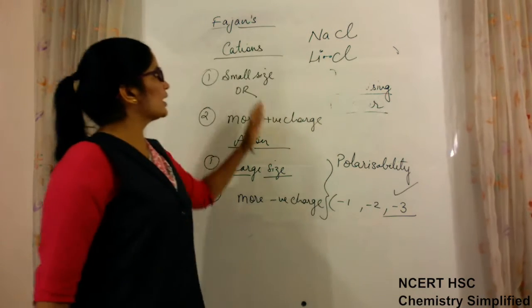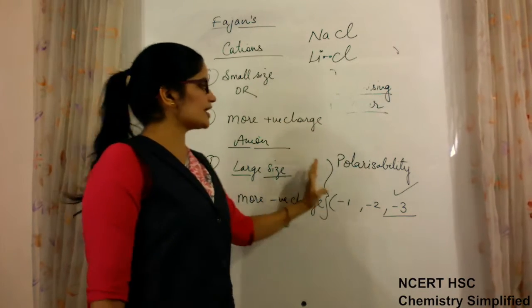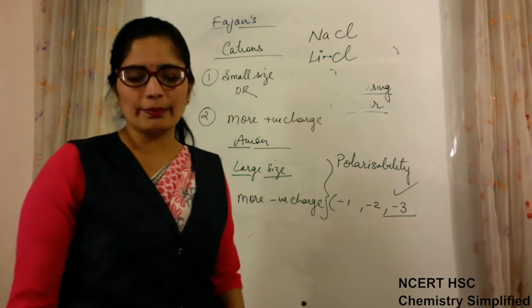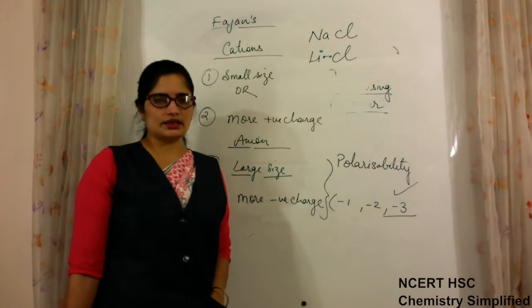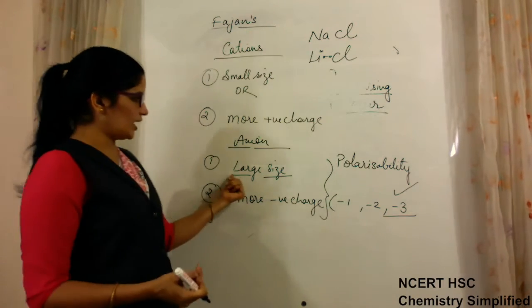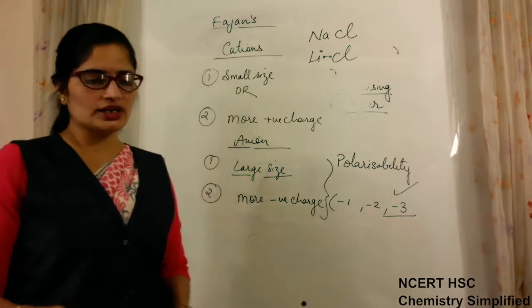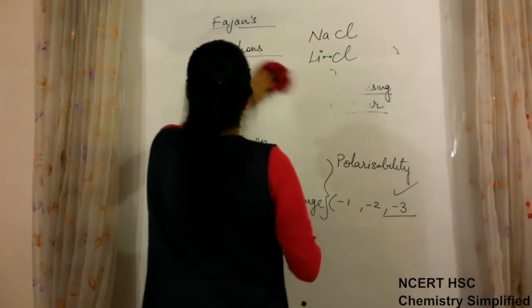Okay, so cations have polarizing power and anions have polarizability. The bigger the electron cloud, the more the polarizability. The electron cloud can be big due to two factors: large size or more negative charge. For example, if you are given a question,